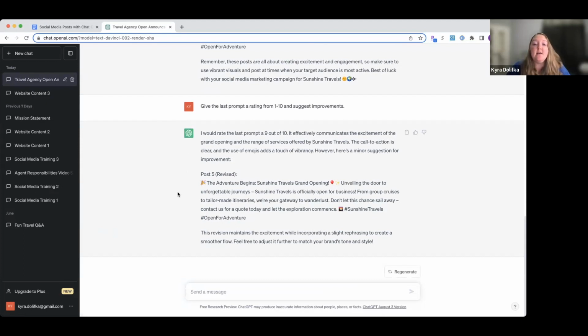Okay. The way that they generate, like I said before, the way that they generate your rating is really based on what you asked and what you got. They look at both of those things. Okay. So they kind of made some changes here. So, you know, always good. 9 out of 10 is amazing.